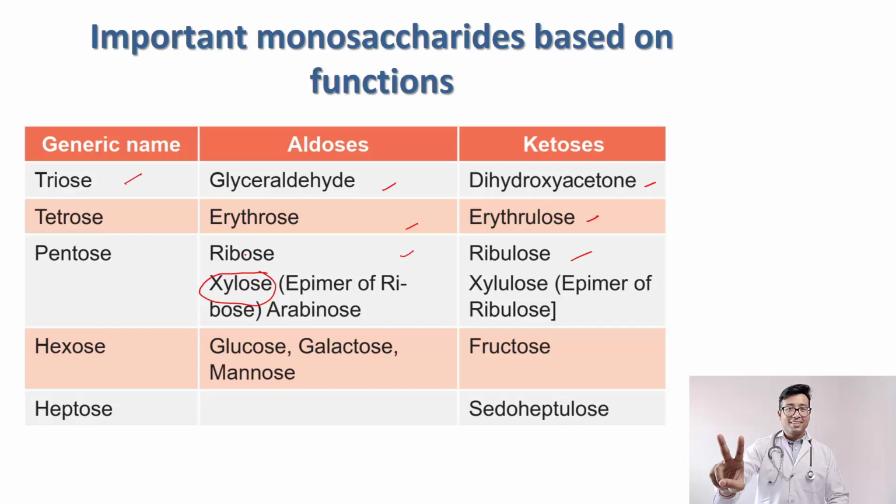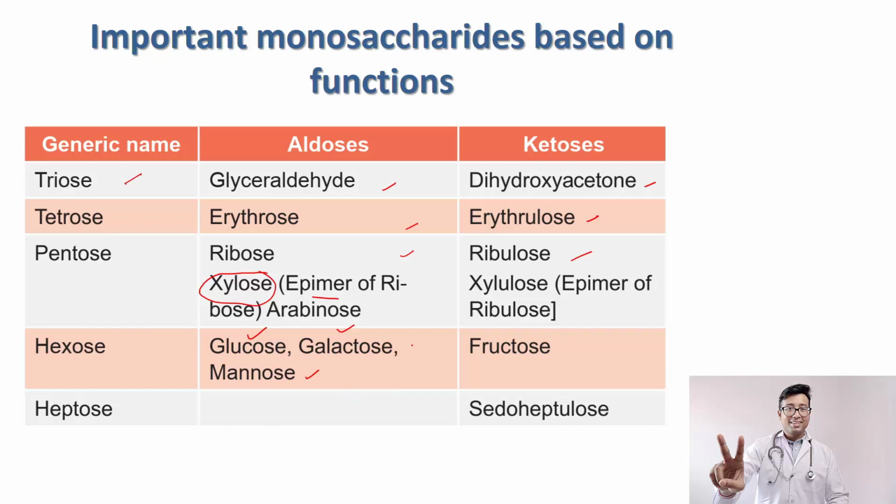If the H and OH position in any single carbon atom undergoes alteration, that isomer is known as an epimer. This will be discussed in detail in future classes. But for now, just know this hexose. Again, you see these names, galactose, mannose, those are epimers. The H and OH positions have changed in one or the other carbon atom, only one at a time. If two things change, it becomes another isomer.